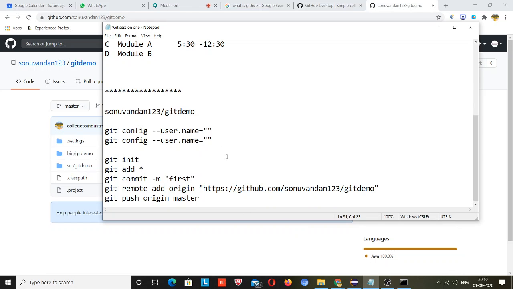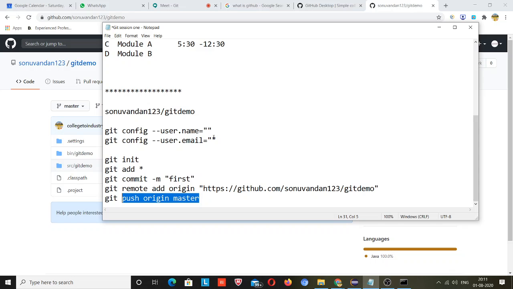So these are the steps. First you need to provide credentials, username and email. Sorry, here you need to write the email. I have copied that only. After that, initialize your code. Before initializing, you need to come to that path, and after coming to that path you need to initialize. After initializing, add all the files that are present in your code. After that, commit that code. After committing, tell git or GitHub where you want to upload that code, in which folder, and after that simply push it.